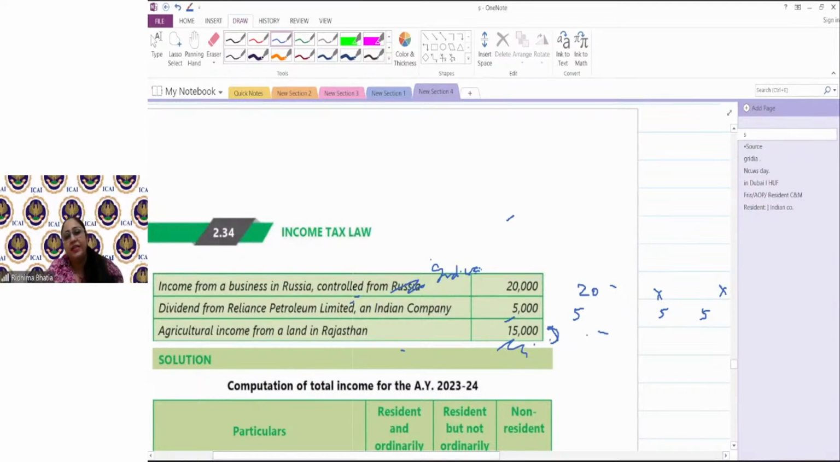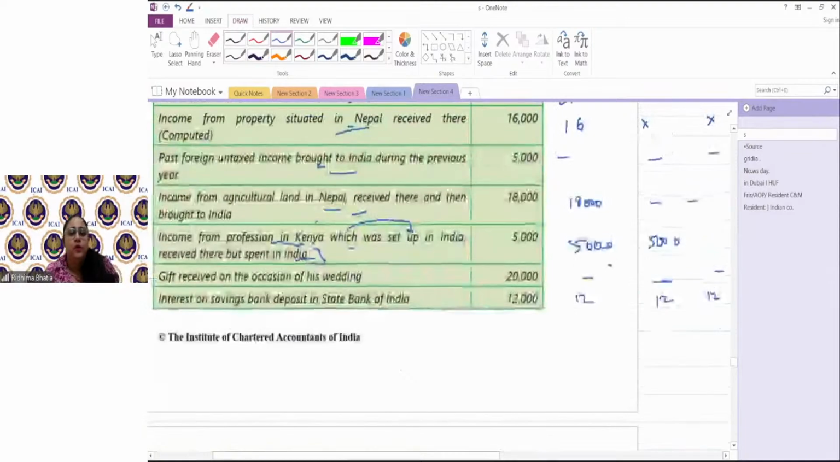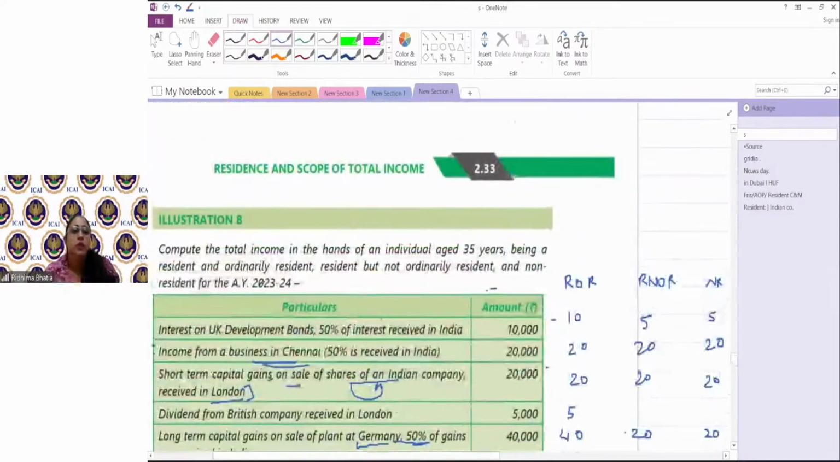After that, why that was done, forget it for a while. For now, understand the taxability of ROR, RNOR, and NR. These are all part of the concepts which you will be seeing in your coming chapters. Anyone has any doubt?